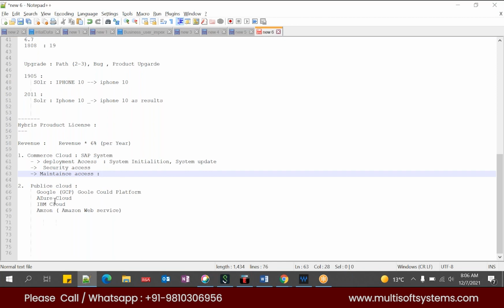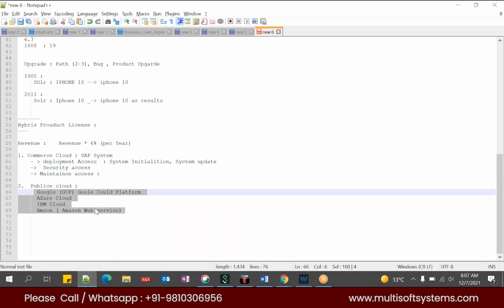Whereas in the case of Google, Azure, IBM or Amazon, before starting our project we should take care of all these issues, like maintenance access. Let's say when you are doing a deployment, we have to restart the server. When restarting the server, we have to create a page or some information stating that we are doing a maintenance activity, for example between 6 a.m. to 10 a.m., or whatever the time may be. We have JSP pages for that information, and we have to display it to the customer when a user is trying to access our site. This kind of stuff we have to do ourselves in a public cloud.